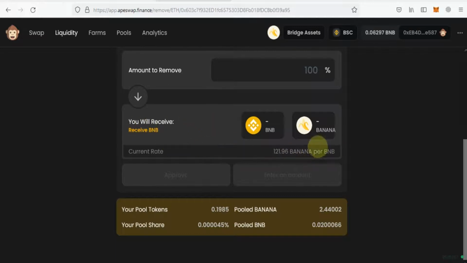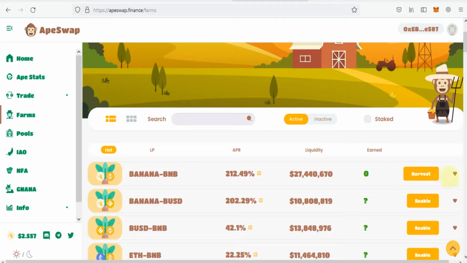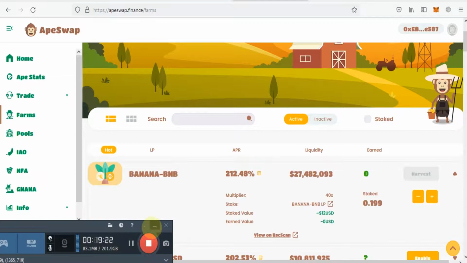First of all you will click on remove your tokens from LP, and after that harvest. After that here you will click, the same procedure.